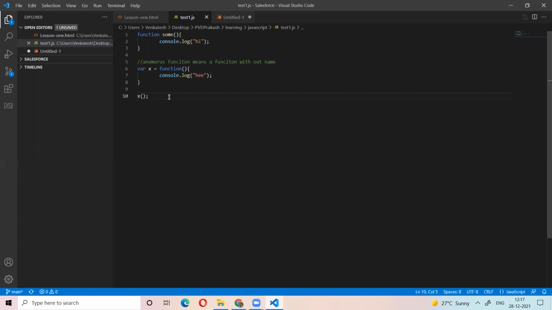Sir, why do we use anonymous functions? Why do we use them? For example, we define this anonymous function and put it in the variable, right? So this function is stored in memory. Whenever we want, we can call that memory only. Otherwise, if you define the function, it will take some memory, but it will execute whenever we call.